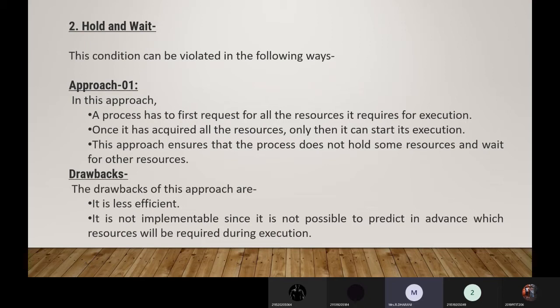So it is very difficult to predict initially what resources we want. That is the less efficient approach. Deadlock never occurs with this approach, but it is not possible to predict in advance which resources will be required during execution.